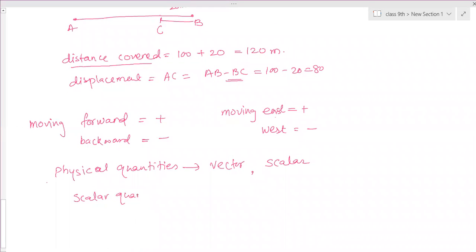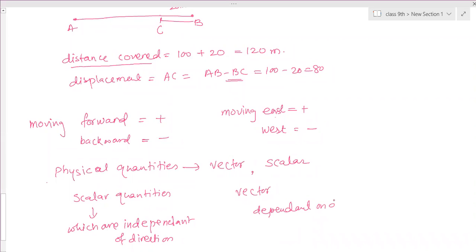Scalar quantities are those quantities which are independent of direction. And vector quantities are those which are dependent on direction.